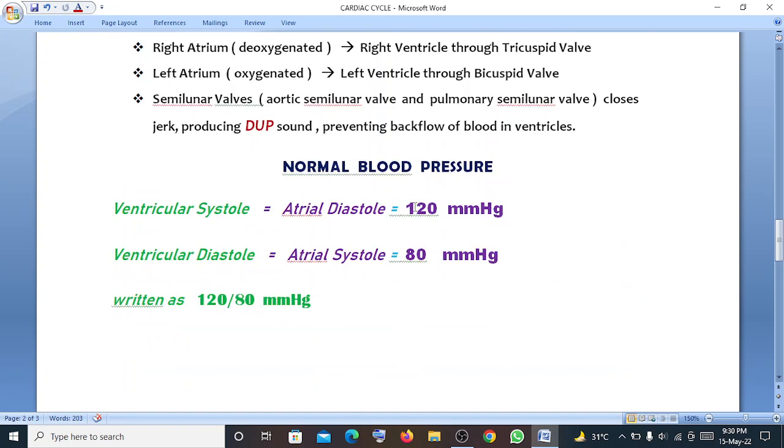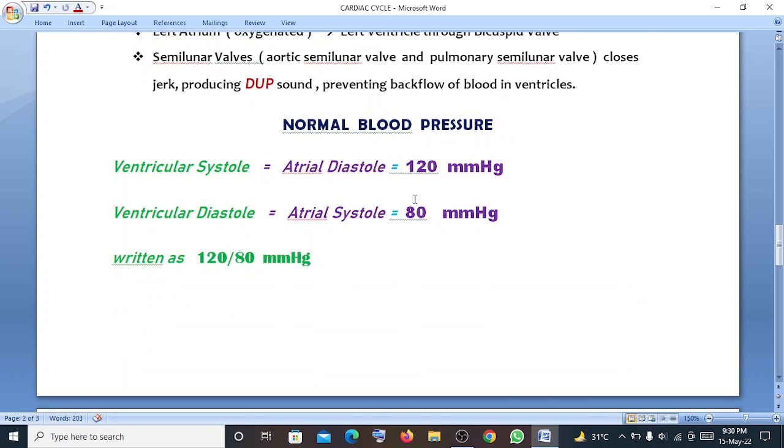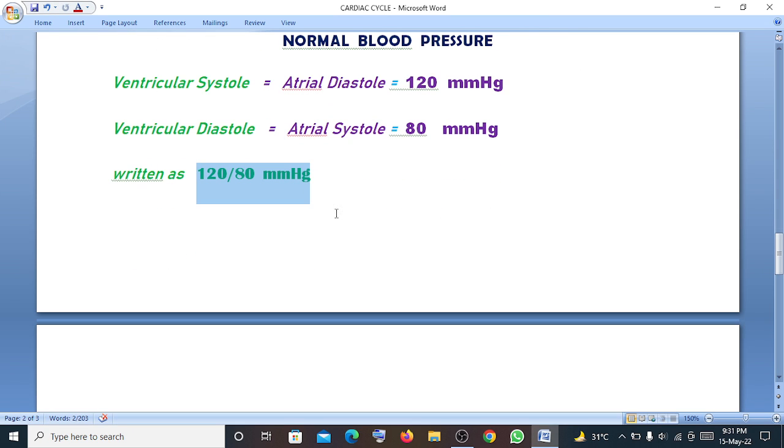Now we'll come to the normal blood pressure. Ventricular systole, the same as atrial diastole, has a pressure of 120 mmHg, that is millimeter of mercury pressure. And the ventricular diastole has a pressure of 80 millimeter of mercury. It is written as 120 by 80. The normal is 120 by 80 mmHg.